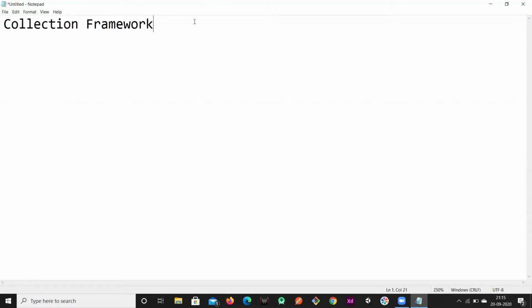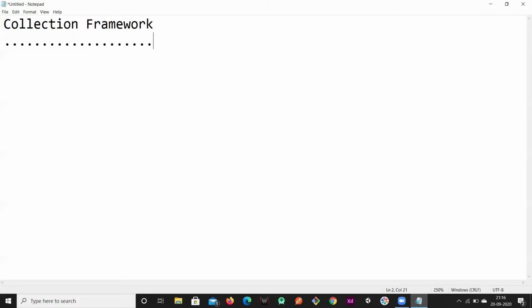So if you talk about framework and library, a framework is nothing but a set of classes and interfaces in order to achieve some task. A group of classes. So they have introduced this collection framework concept. In this, they have given us a set of classes and interfaces so that we can represent the data and we can perform operations on the data, same like array, correct? This is not a new concept.